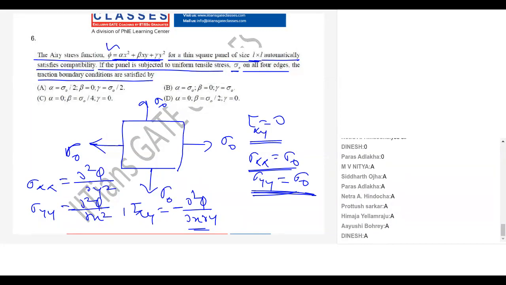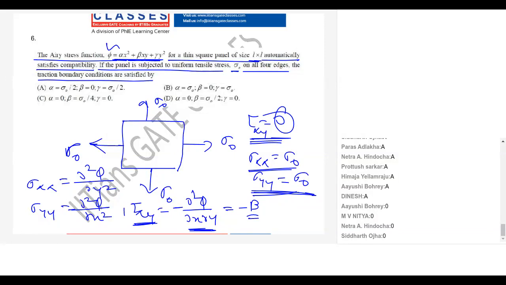What should be beta here, first of all? It should be 0. Why should it be 0? Because tau xy is 0. If I use this equation, I will get tau xy equal to minus beta. But here it is 0, so my beta is 0. Now in which case is your beta 0? In my case A and B. So your C cannot be the answer, D cannot be the answer.